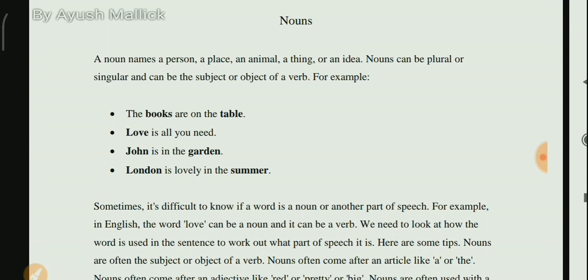So this comes under the category of noun. And also, John is in third garden, London is lovely in the summer. These words that are highlighted are nothing but nouns.